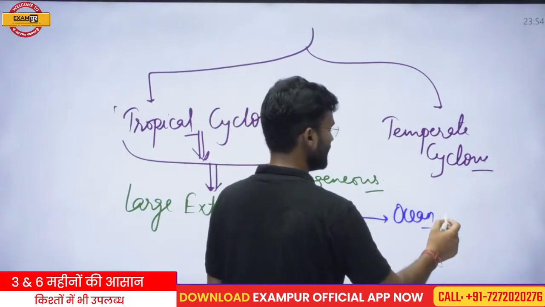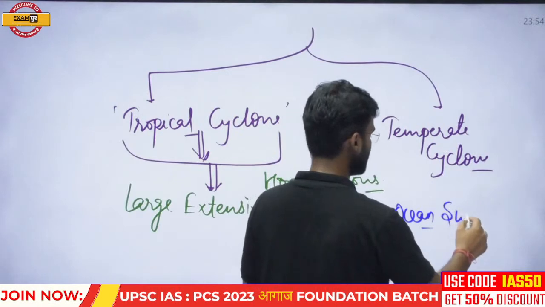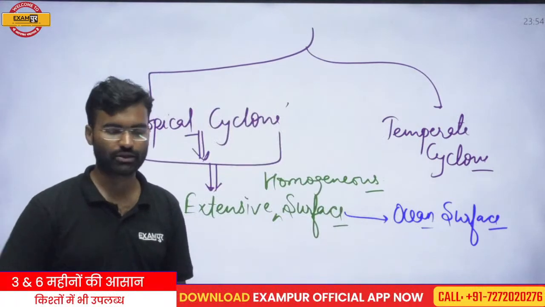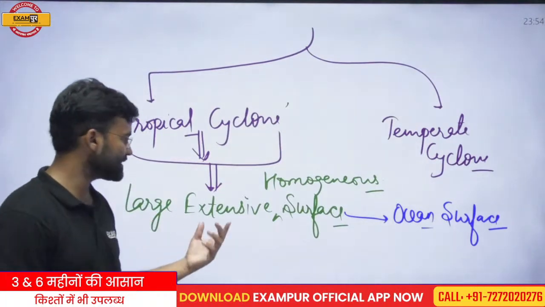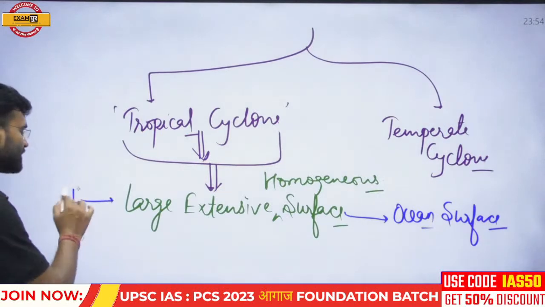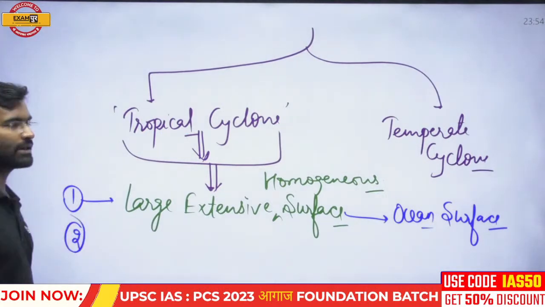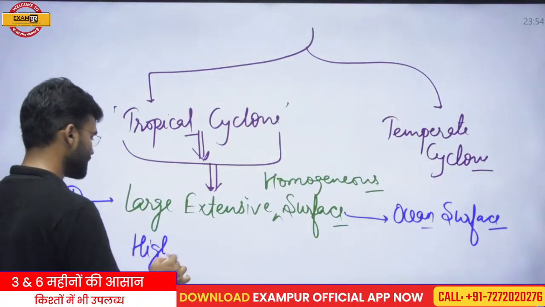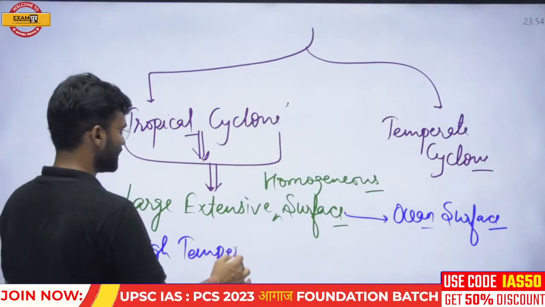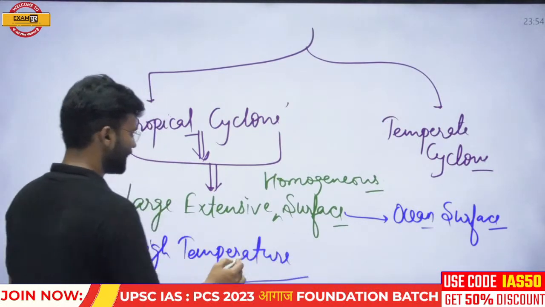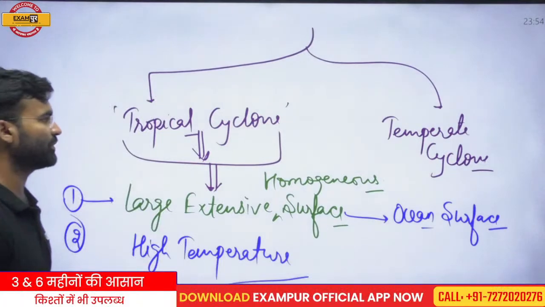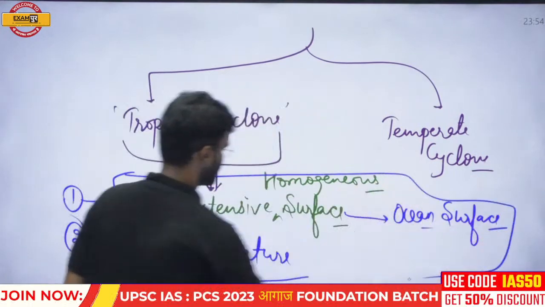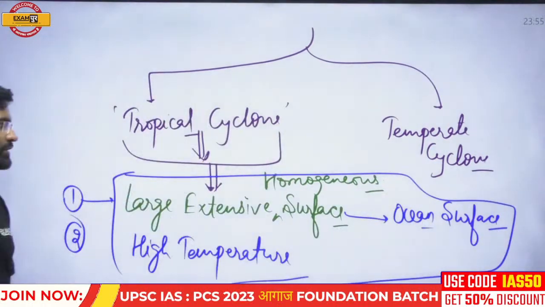It is not found on the land surface, because the land surface is not homogeneous in nature. It is heterogeneous and uneven. The second thing required for the development of the tropical cyclone is high temperature. So you should keep these two points in your mind.